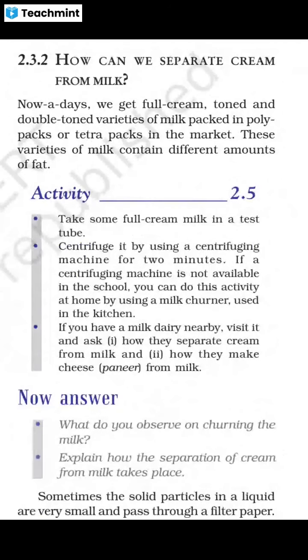So there is an activity to understand that. You recall activity 2.5. Take some full cream milk in a test tube and centrifuge it using a centrifuging machine for 2 minutes. If a centrifuging machine is not available in the school, you can do this activity at home by using a milk churner used in the kitchen. Do you know what a milk churner is? Can anybody tell me? What is a milk churner?